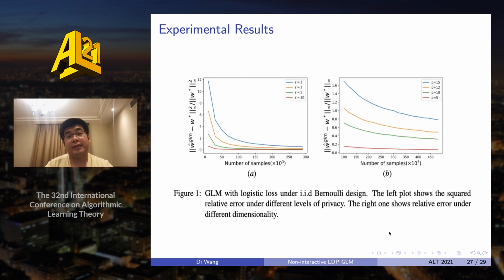So finally, we conduct some experiments. The first one is conducted on the synthetic data, and we can see that when epsilon is large, or when the dimensionality is small enough, then our private estimator is very close to 0.